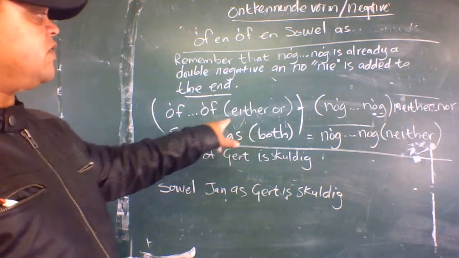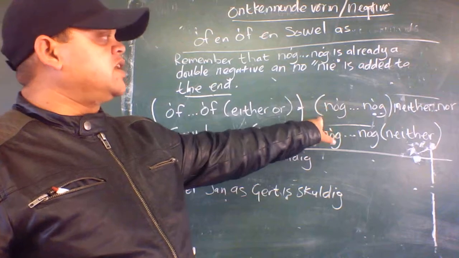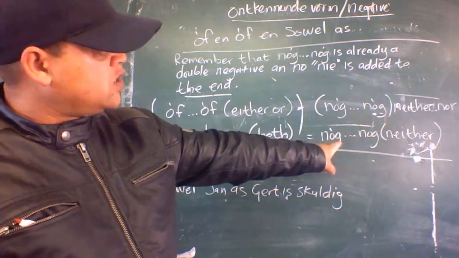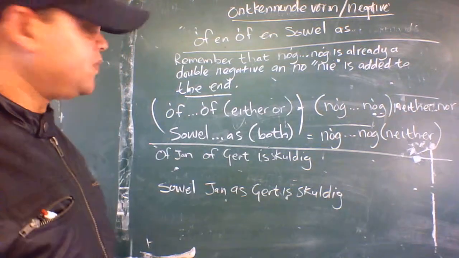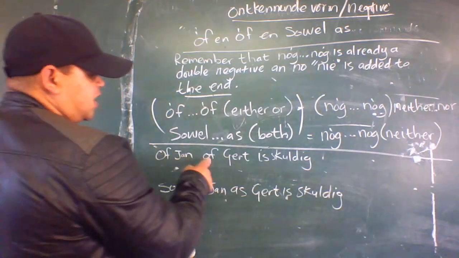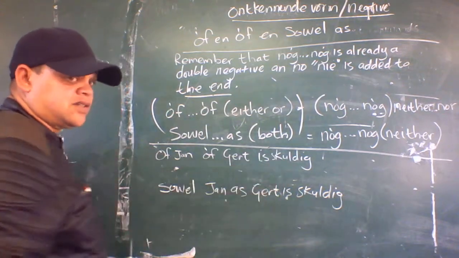Right? "Of... of" means either... or. So "sowel... as" means both. Then in the negative, neither... nor. And both here it means neither. Right? Of Jan, of Gert. Of Jan, of Gert is skouer.